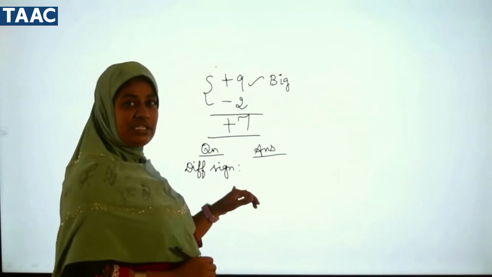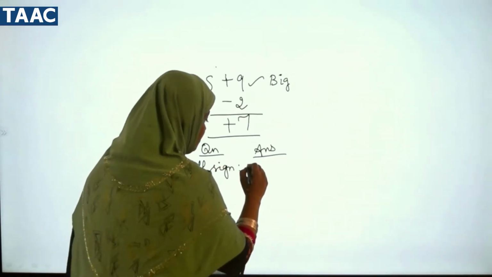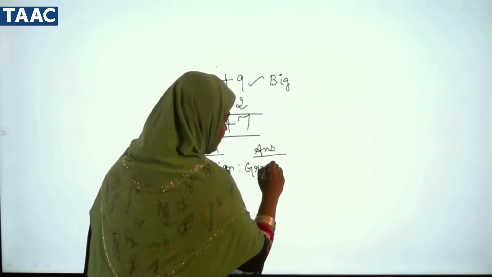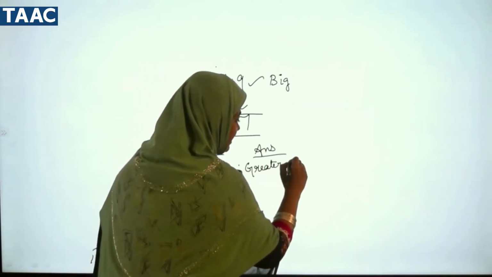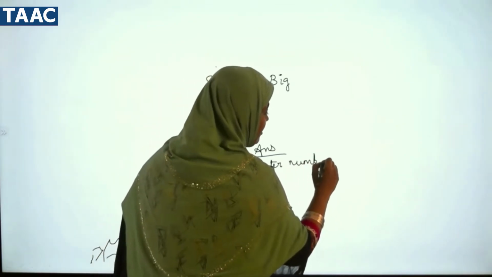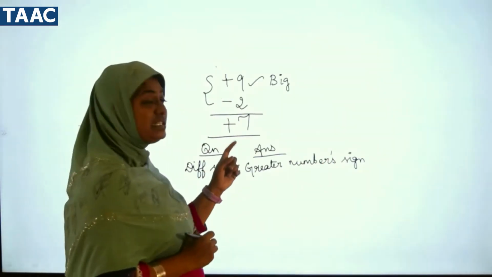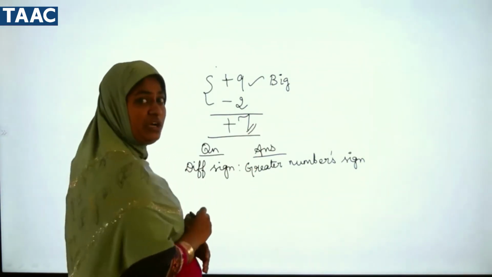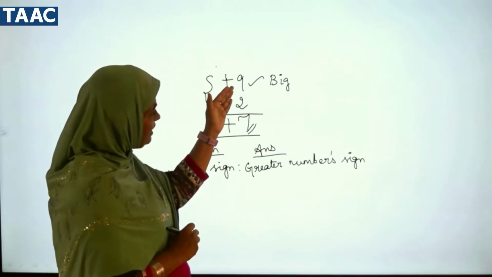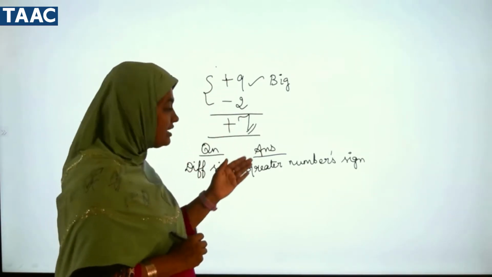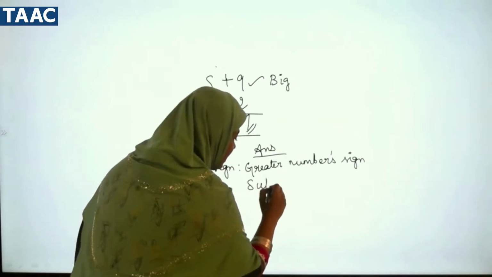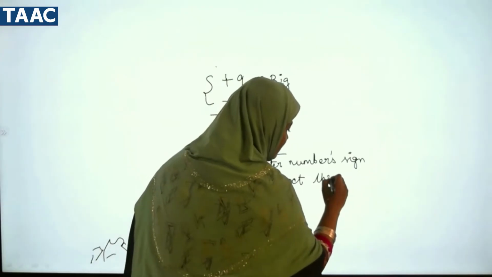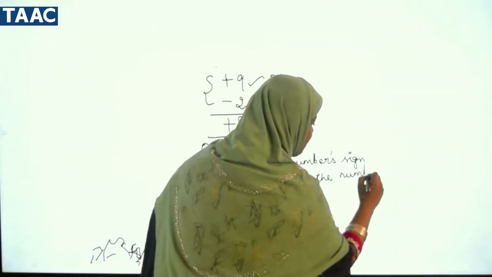So, when you have different signs, in our answer you put the greater number's sign. And what about the number? Now this number, how did we get it? After subtraction, you see 9 minus 2 gives 7, right? So we have to subtract the numbers. Understood? We have to subtract the numbers. So what is the concept we are learning here?